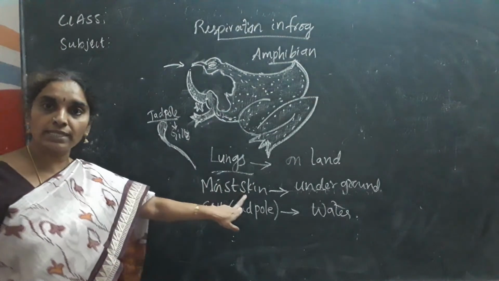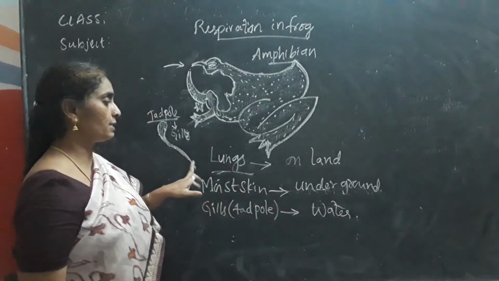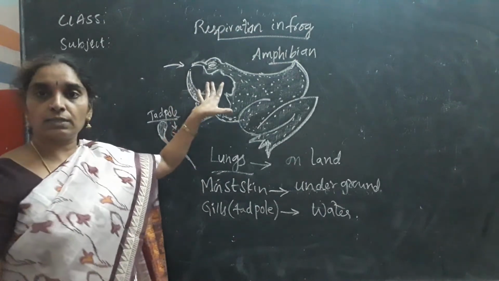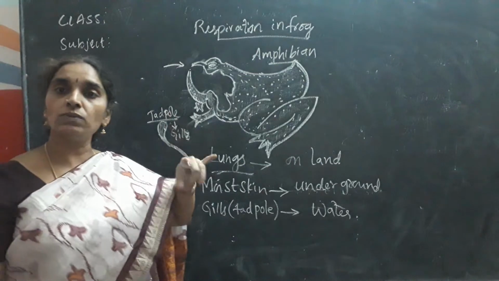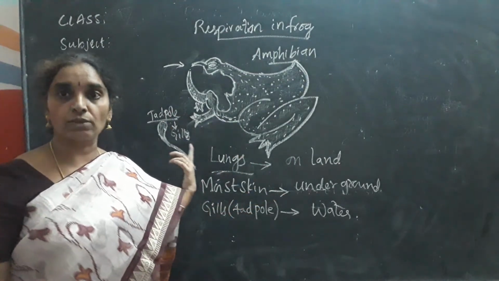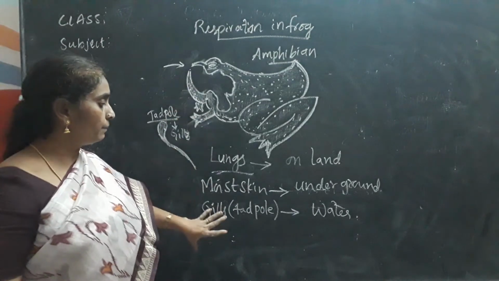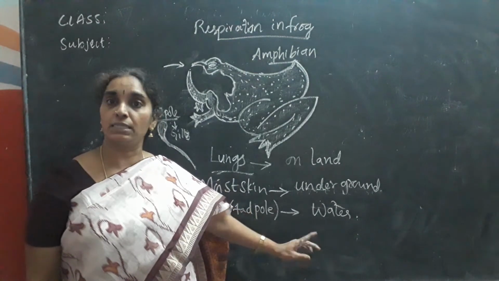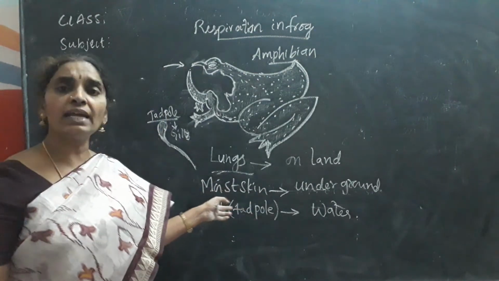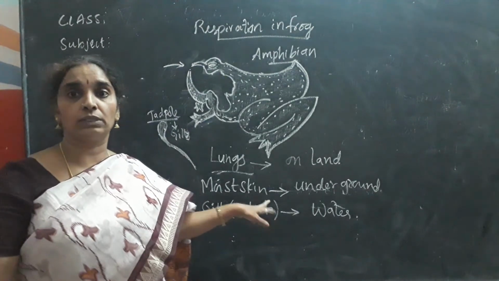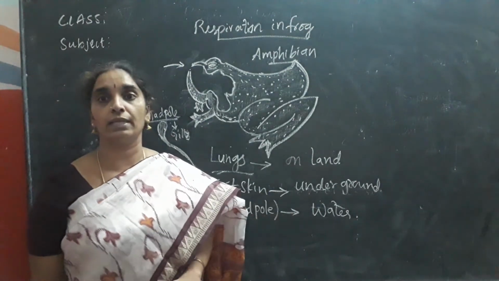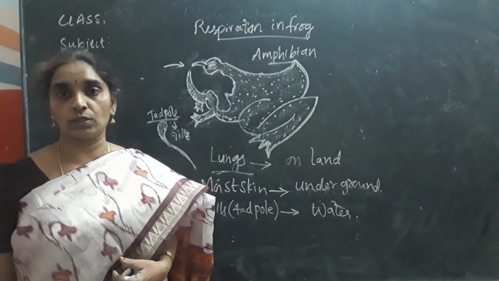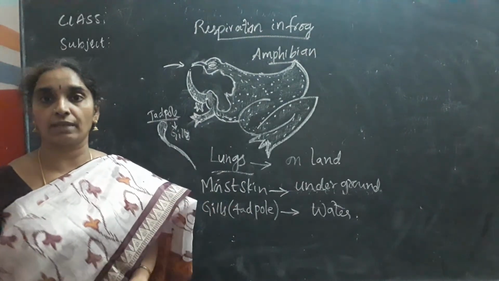It respires with the moist skin when it is underground, and it respires with the help of lungs when it is on land. So this is how the frog takes atmospheric oxygen and gives off carbon dioxide, as in the case of human beings. In the water, it takes oxygen dissolved in the water, released by the aquatic plants, and under the ground, in the soil, with the help of its moist skin, it respires, so that it lives under the soil also. So this is how respiration takes place in the frog.